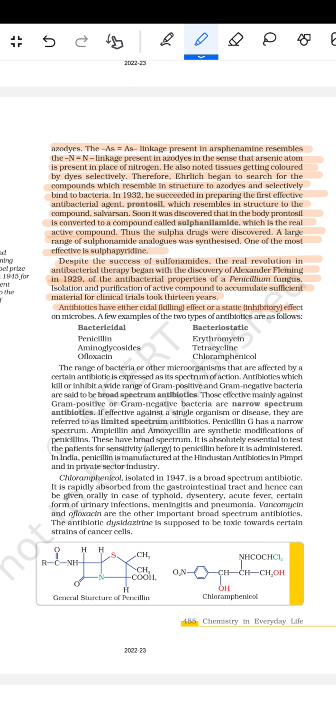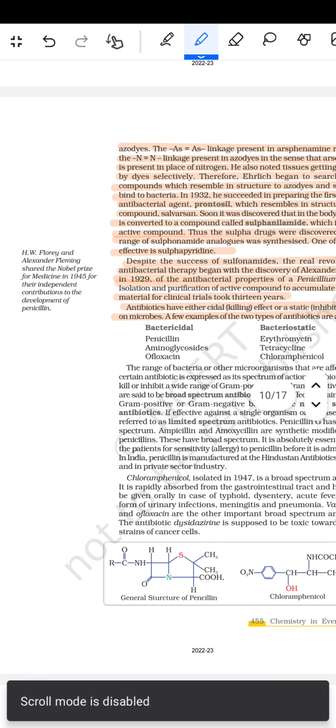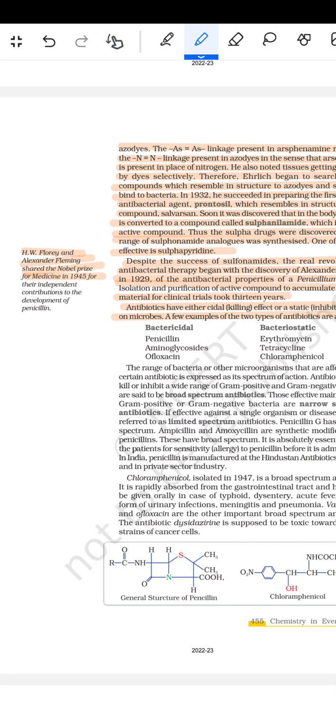Antibiotics have either a bactericidal or a bacteriostatic inhibiting effect on the microbes. A few examples of the two types of antibiotics are shown below. H.W. Florey and Alexander Fleming shared the Nobel Prize for medicine in 1945 for their independent contributions to the development of penicillin.